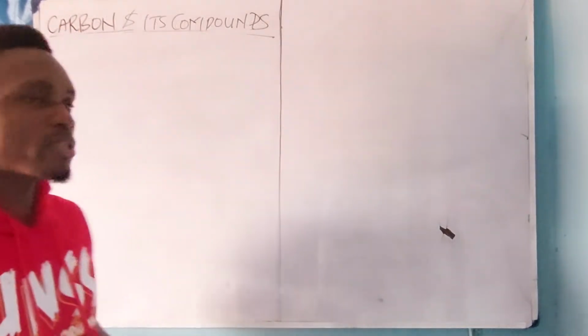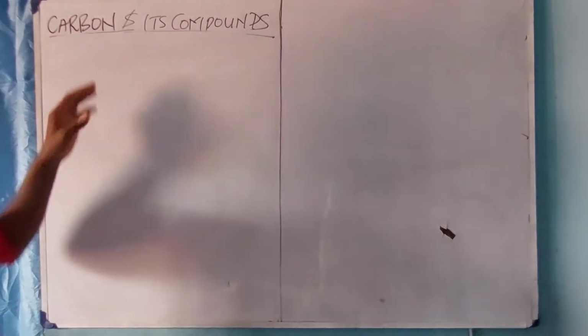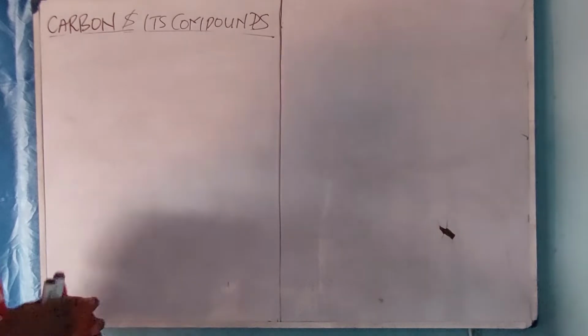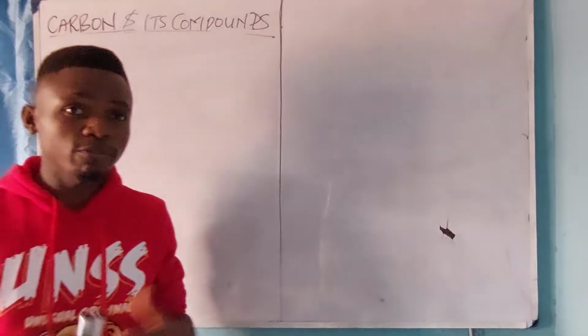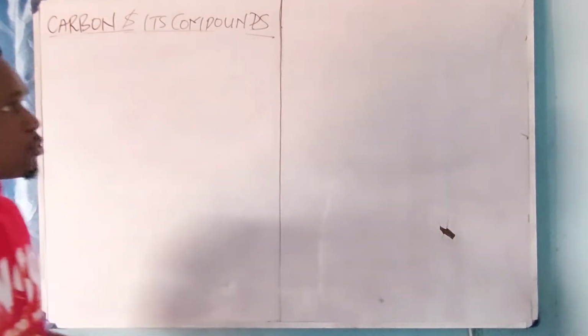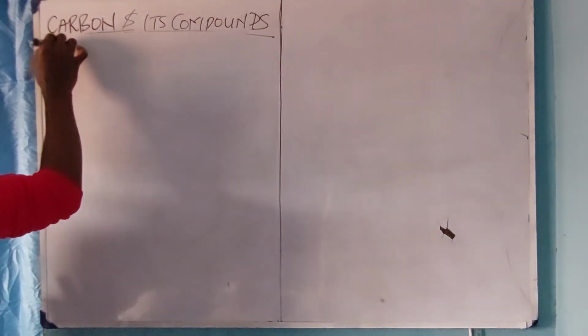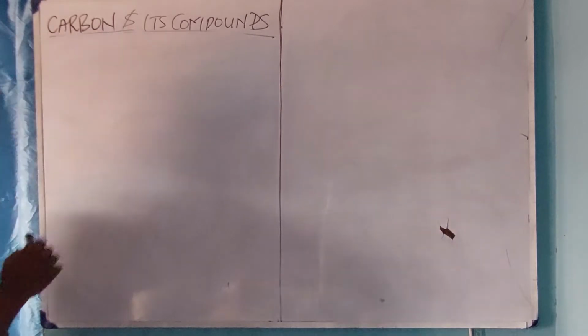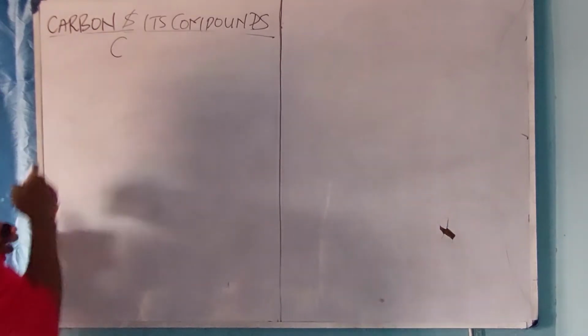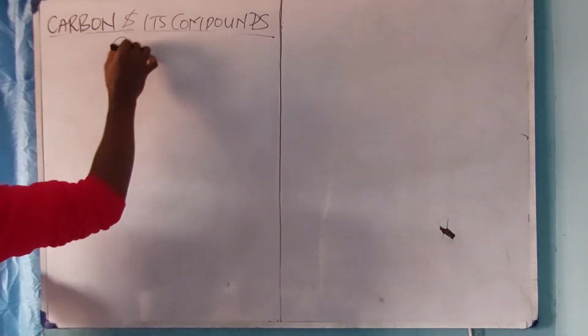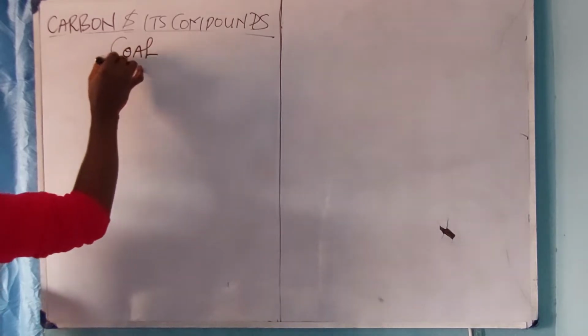Now we are still discussing chemistry, a topic called carbon and its compounds. I've treated the allotropic forms of carbon, and this afternoon we shall be discussing destructive distillation of coal. Okay? Before I do that, let me just write coal. Now there are four types of coal.